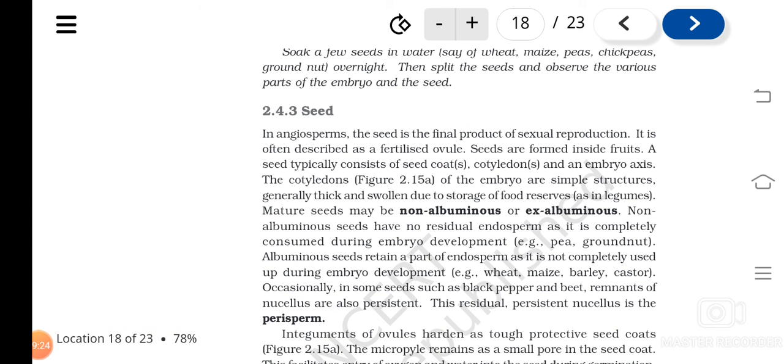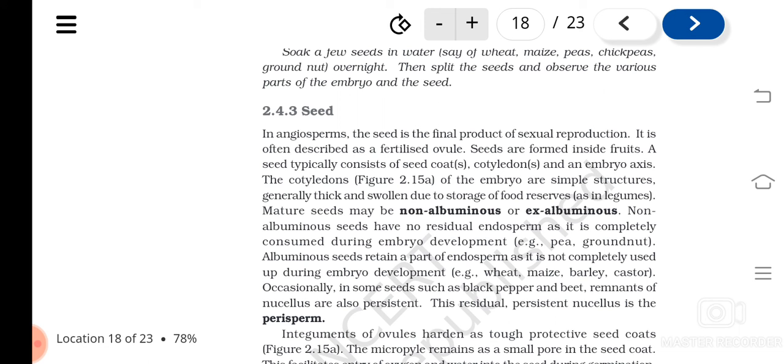What is a seed? Seed is a matured ovule. In the ovule, the integuments become the seed coat. When the seeds form from the ovule, the integuments of the ovule become the seed coat, and the micropylar region remains in the seed as a small pore, which helps in the entry of water and oxygen during germination.